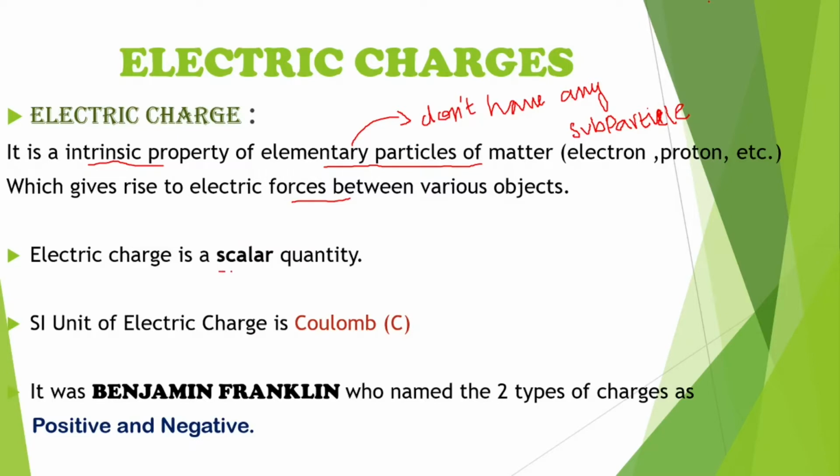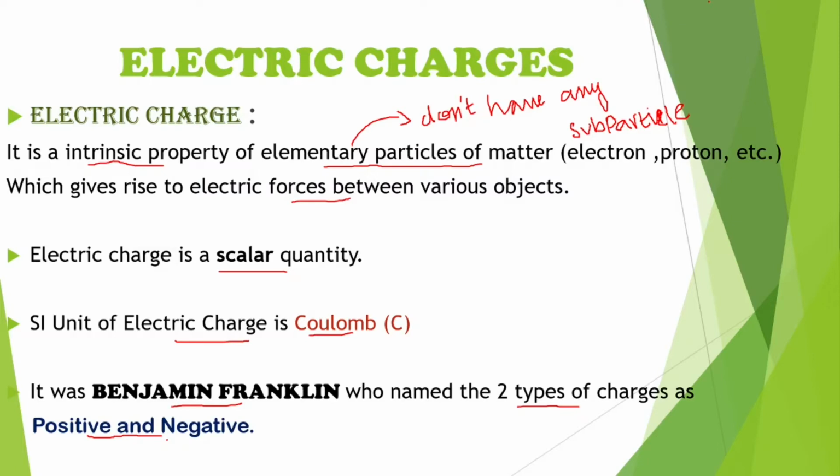Electric charge is a scalar quantity. You know what a scalar quantity is, right? A scalar quantity is a quantity which only has magnitude and doesn't have direction. Another example of a scalar quantity is mass, which has only magnitude and doesn't have direction. The SI unit of electric charge is coulomb, which is denoted by capital C. It was Benjamin Franklin who named two types of charges, positive and negative. So in the universe there are only two types of charges, positive charge and negative charge.